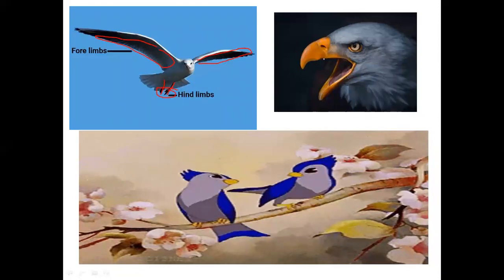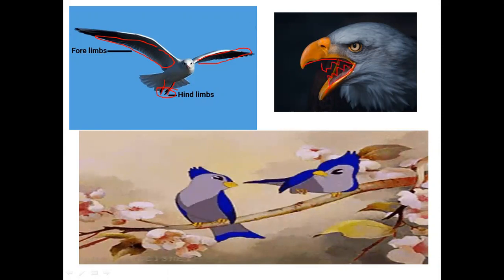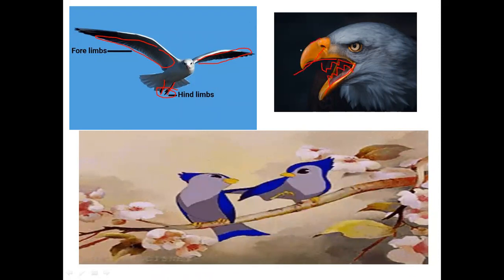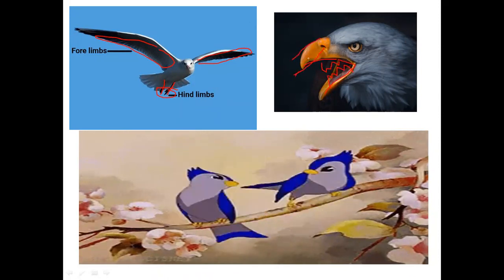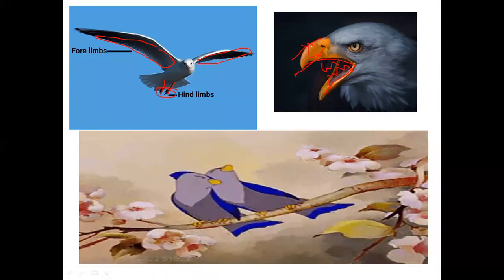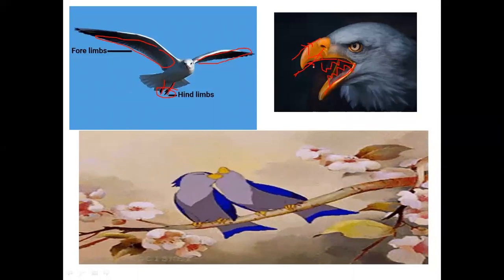And they are beaked, and they don't have teeth. And they breathe through lungs. They have nostrils also, and they take the air in, and they have lungs for breathing.